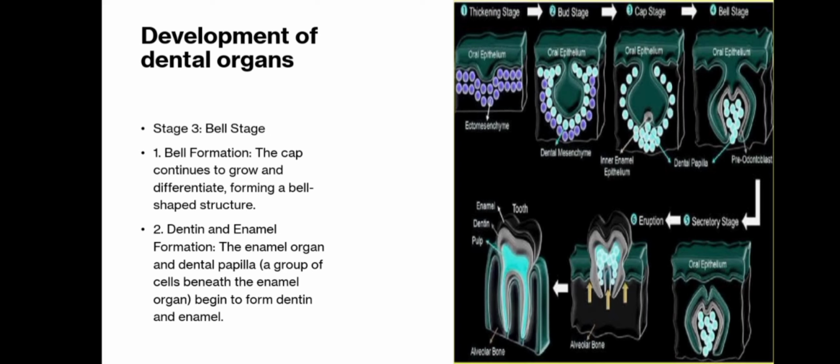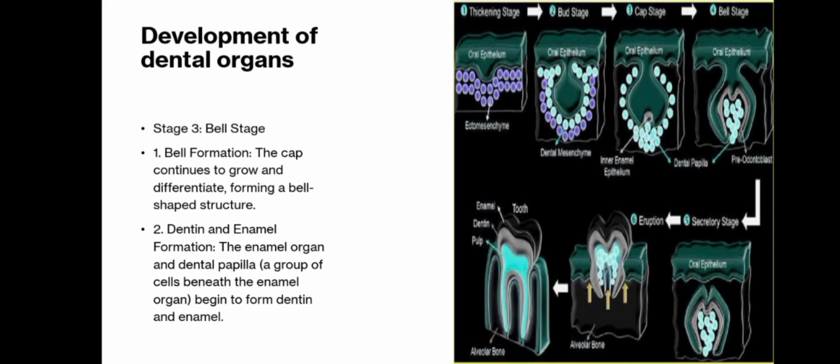Outer enamel epithelium, it is the protective barrier. Stellate reticulum, these are the loosely arranged cells that cushion and support ameloblasts. Stratum intermedium, it works with ameloblasts to form enamel. Dental papilla differentiates into odontoblasts, which form the dentine, and central cells, which form the pulp. Crown shape finalized. The future outline of the tooth crown is fully formed.